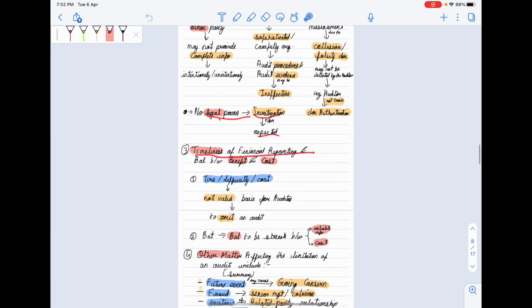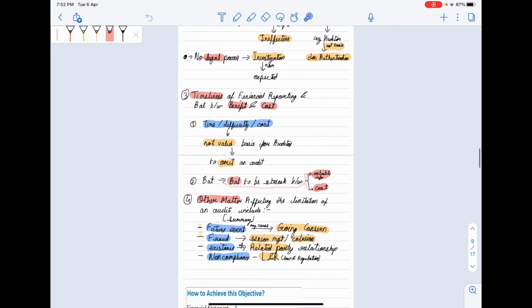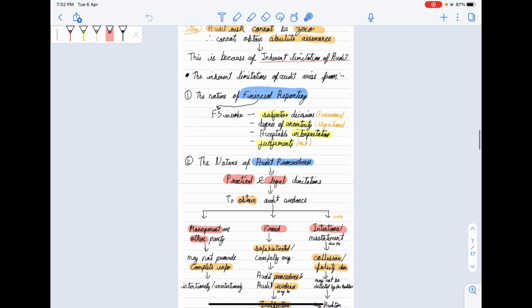Then in timeliness, time, difficulty, and cost are not a valid base for the auditor to omit audit evidence, but a balance should be struck between reliable information and cost. And in other matters, there are four things. First is future events. This is related to our first point also, uncertainties.